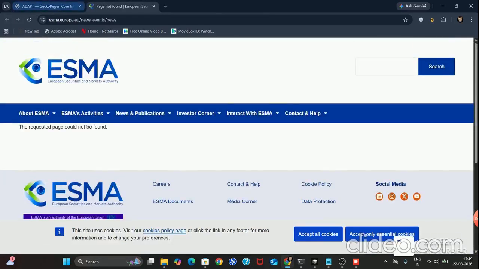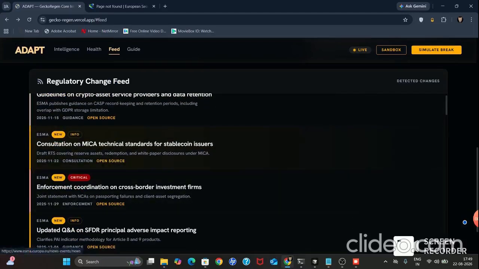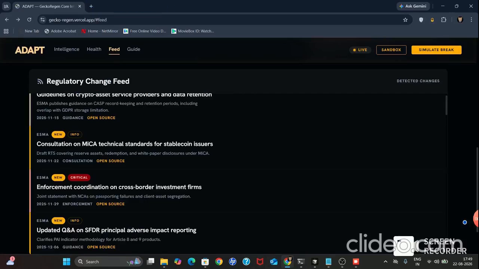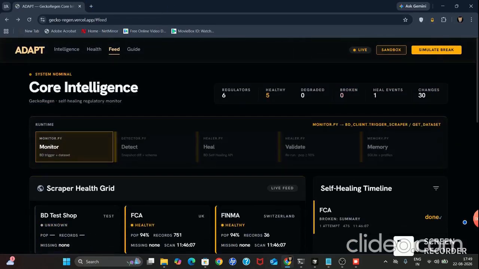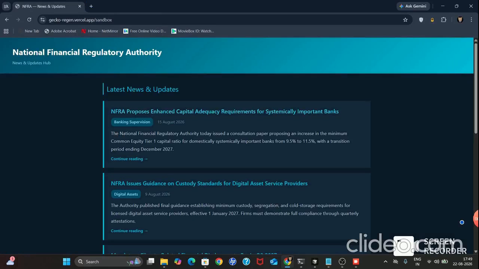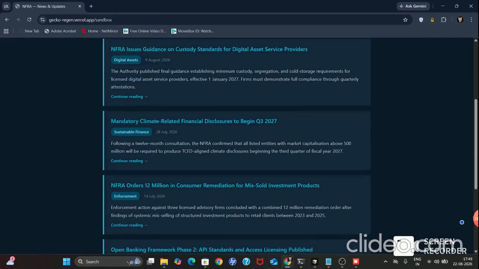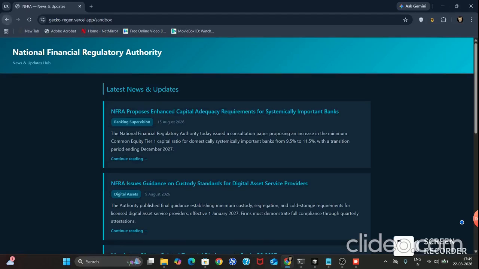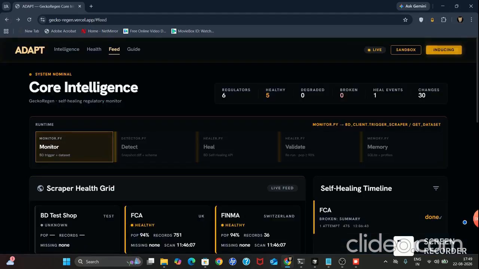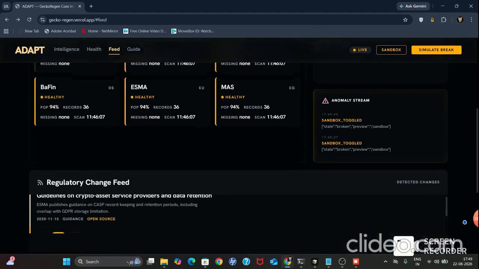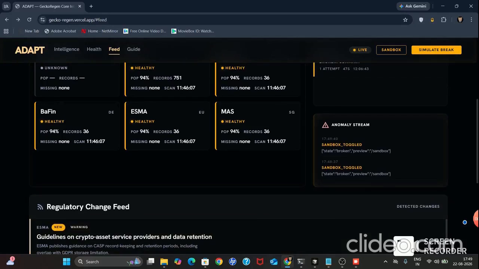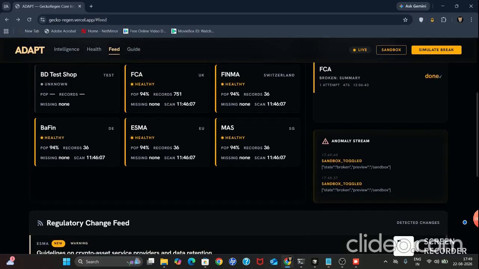And we have pointed out the anomaly. We have detected an anomaly. We found a broken field. The scraper technically ran, but the extracted data is no longer trustworthy. So GeckoRegen doesn't try to reinvent Bright Data's scraper healing engine. It sends the failure context to Bright Data's self-healing API. Then Bright Data generates the repaired scraper.